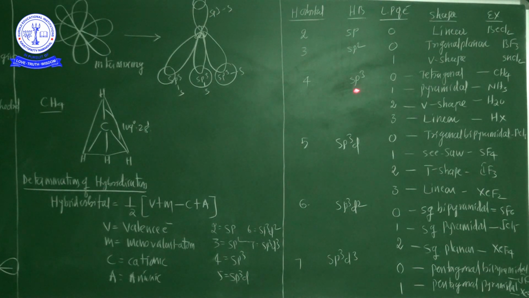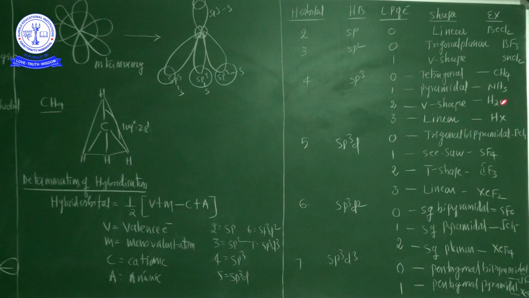Now if sp3 hybridization with two lone pair of the electron, such kind of molecule are showing V-shaped. It is sp3 hybridization, but two lone pair of electrons are present, so the repulsion forces between lone pair of electron and bond pair of electron is more. That's why the molecular shape changes from the tetrahedral manner to the V shape.